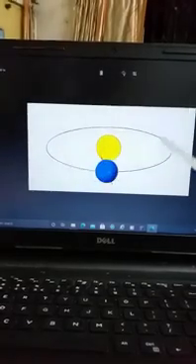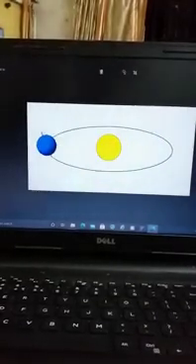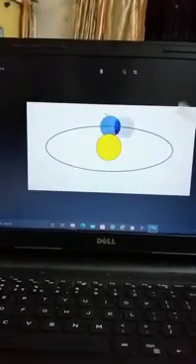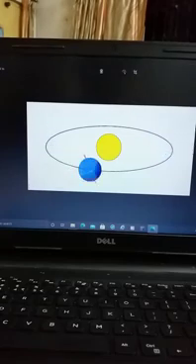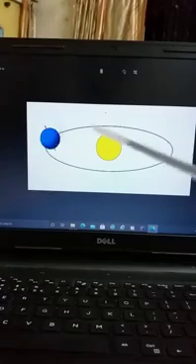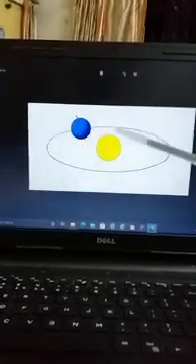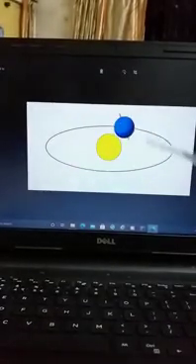Look at the earth. There is one stick and that stick is known as the axis. So the earth spins around an imaginary line and this line is totally imagined. We imagine it. So this imaginary line is known as an axis. In the middle of the earth there is a pin, one stick.